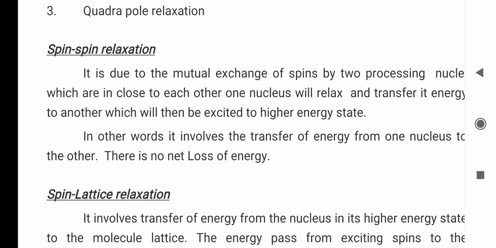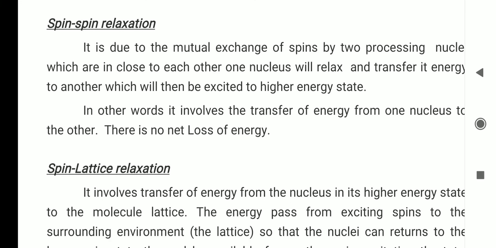Spin relaxation means the excited protons have some higher energy. These protons want to return to the ground state. By losing energy, this energy is transferred to neighboring protons. The protons transfer this energy to the neighboring protons, and then return to the ground state without any emission. So this is called spin relaxation. This is also called mutual spin relaxation.